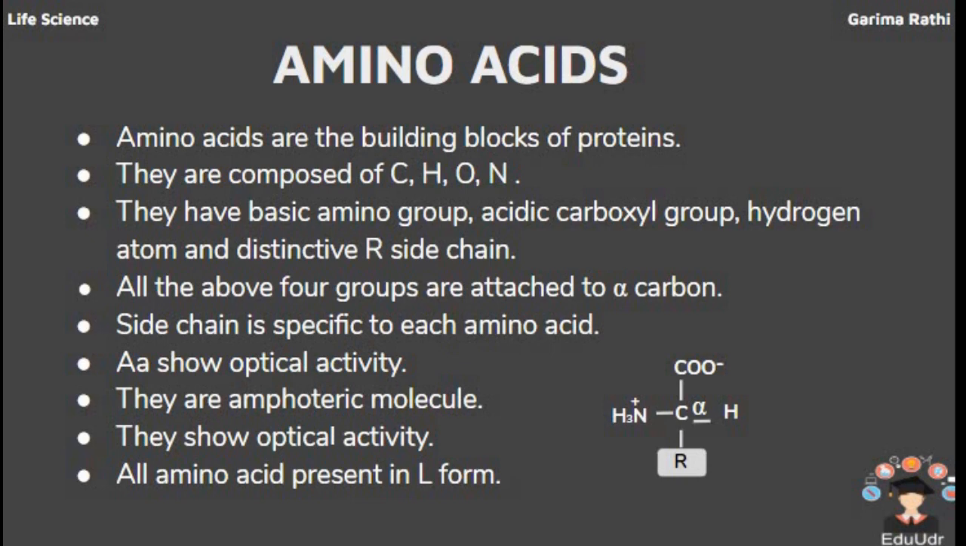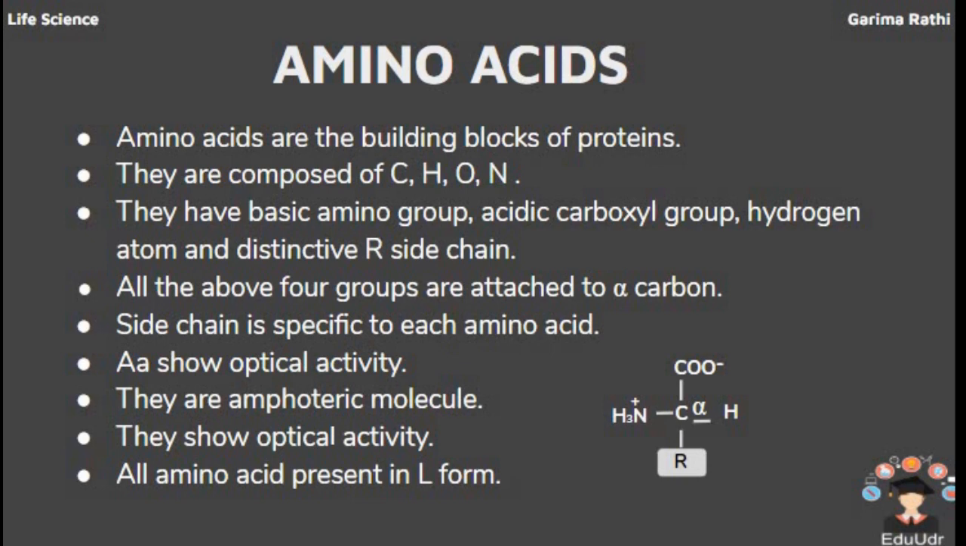Now the next question, what is the protein made up of? When the protein is hydrolyzed, it is divided into its monomers. These monomers are amino acids. The amino acids are composed of carbon, hydrogen, oxygen and nitrogen. In the basic structure of an amino acid, there are 4 functional groups: basic amino group, acidic carboxylic group, hydrogen atom and distinctive R side chain. All 4 groups are attached to the alpha carbon.